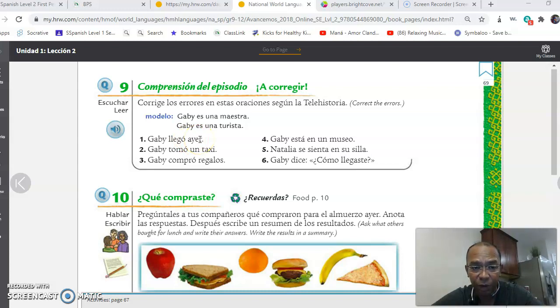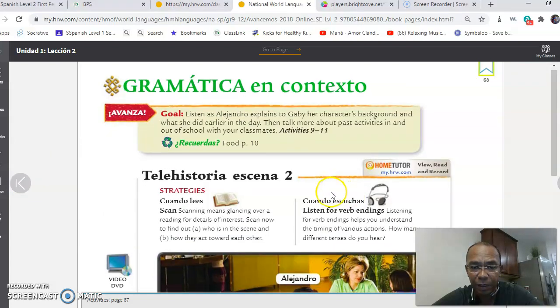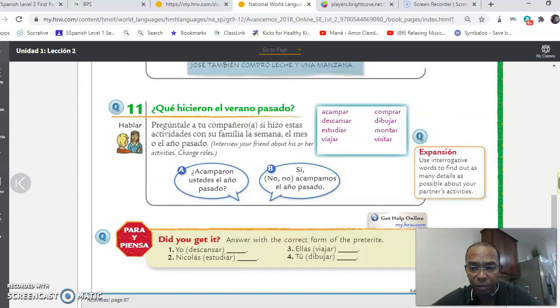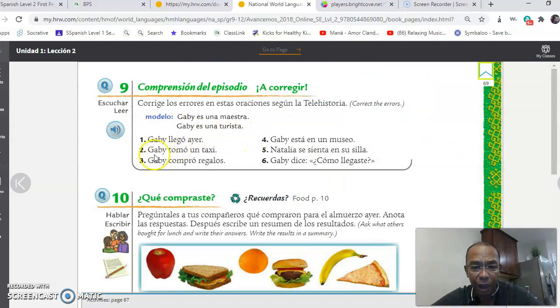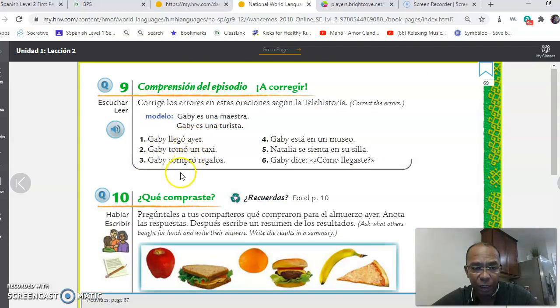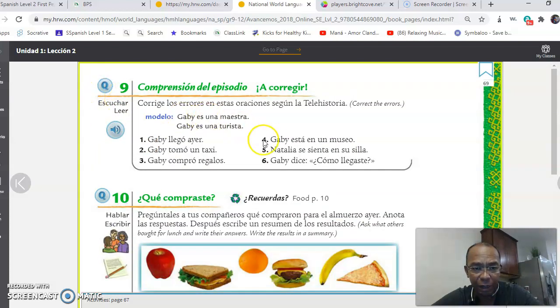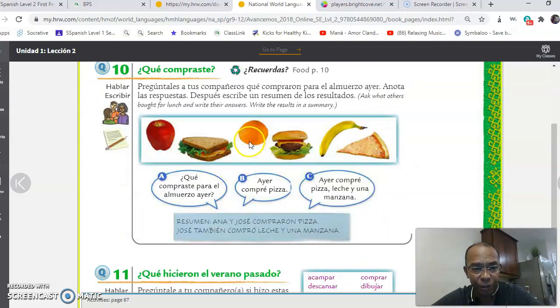Well, if you're not very sure, what you can do is you go back to this page, page 68, and at the bottom you will have the entire script of what was said, okay? All right, so that's what you have to do in each one of these activities. In each one of these 6 statements, you have to make sure that they are correct. Click right here and answer the correct answers and make sure that you submit.